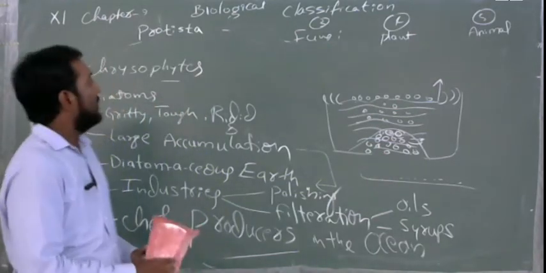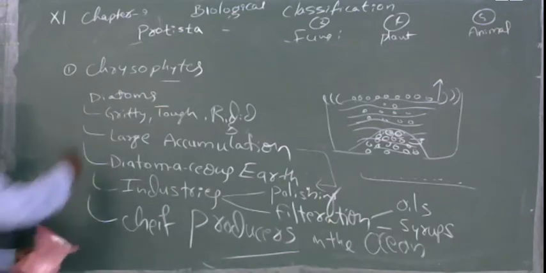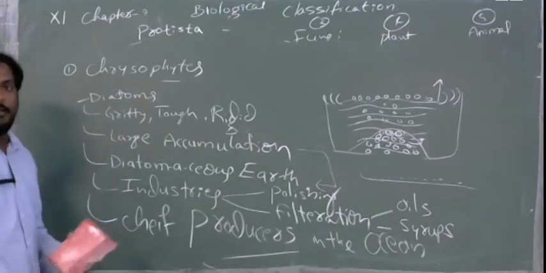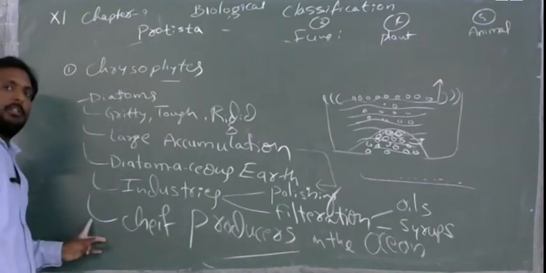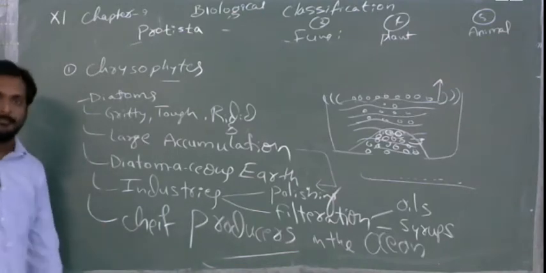Okay, this is about the chrysophytes. What you have to remember is diatoms and desmids. The name is C, but we discuss everything about the D, that is diatoms. Clear?